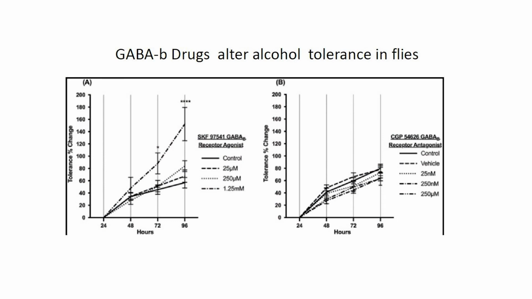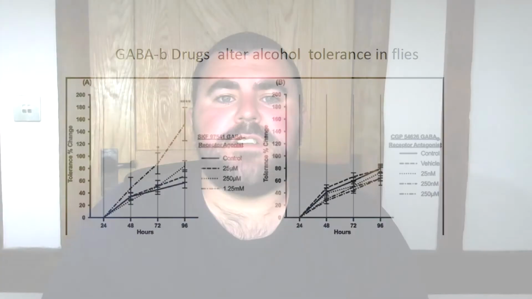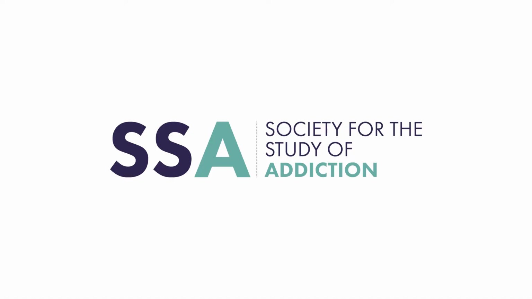I was interested in exploring neurotransmitter receptors that could be targeted to treat alcohol use disorders. My main area of research was exploring the role of the GABA-B receptor and the importance of this receptor in modulating alcohol addiction-like behaviours. During my Master of Research degree, I was able to demonstrate that GABA-B drugs could alter developed alcohol-induced behaviours. With these results, I was able to apply for and be awarded a PhD research grant from the Society for the Study of Addiction, which has allowed me to continue my research into my PhD studies.